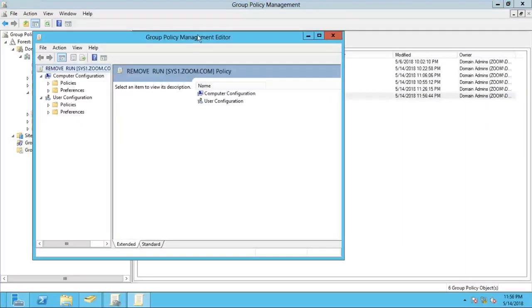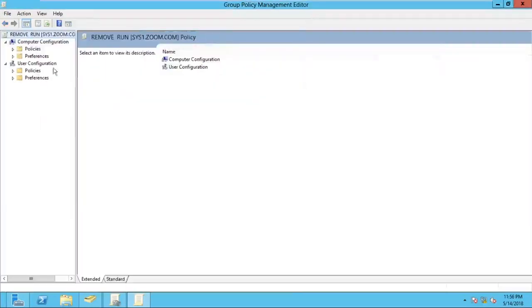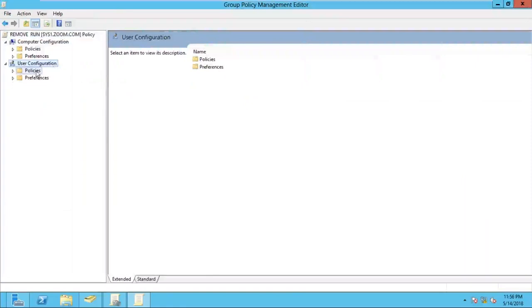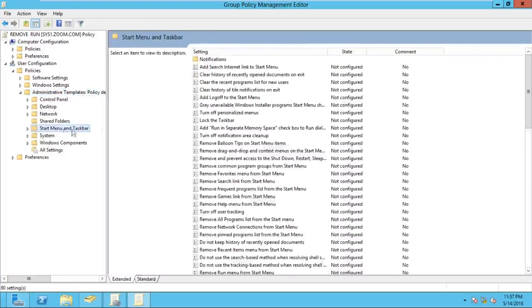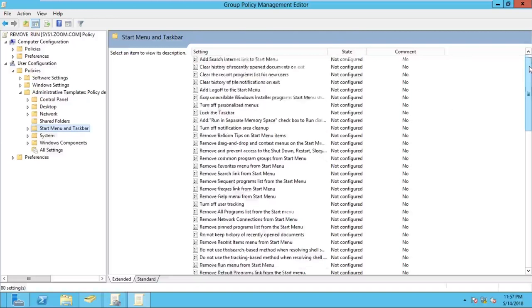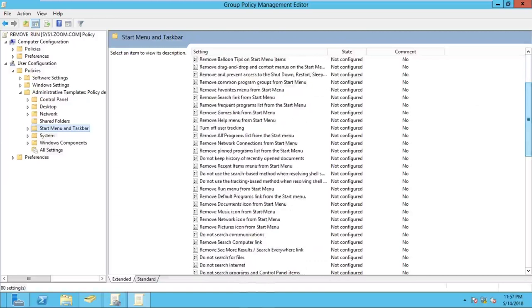Once you click Edit, the group policy management editor window opens. We are applying this for users, so expand User Configuration, then Policies, then Administrative Templates. To restrict Run, we have to use Start Menu and Taskbar, because to access Run you go to the Start button. Select Start Menu and Taskbar. There are a number of policies, and we have to check from top to bottom. There is no shortcut search option, so we have to scroll down.